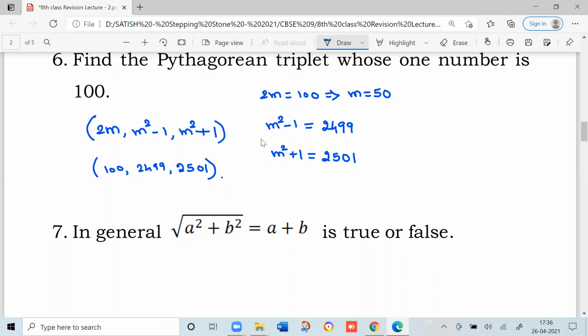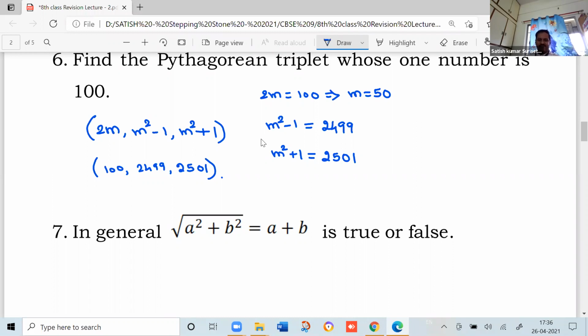Okay. Now try to remember. Next: in general, root of a square plus b square equals a plus b. Is it true or false? The meaning of in general here is whatever a and b you take, it should be true for all possible cases. So for all possible values of a and b, is root of a square plus b square equal to a plus b? Is it true or false?